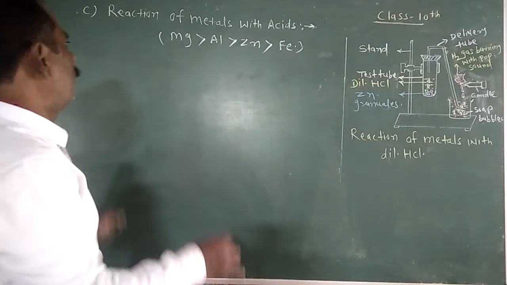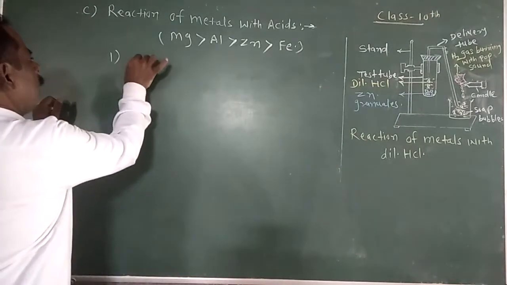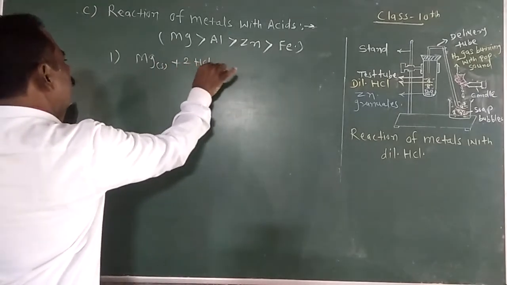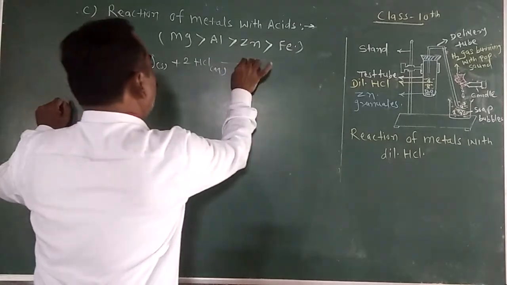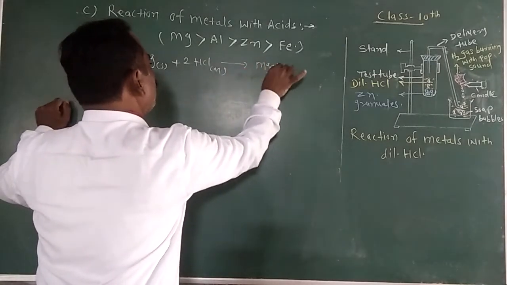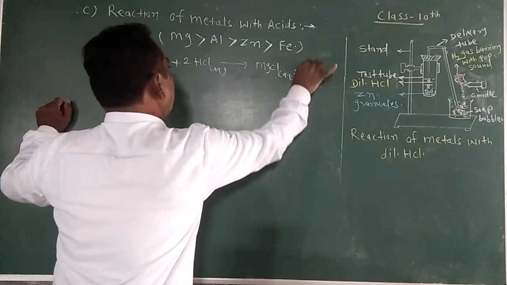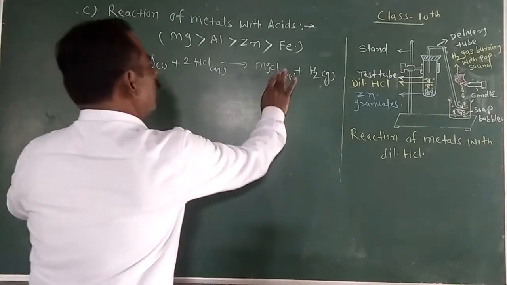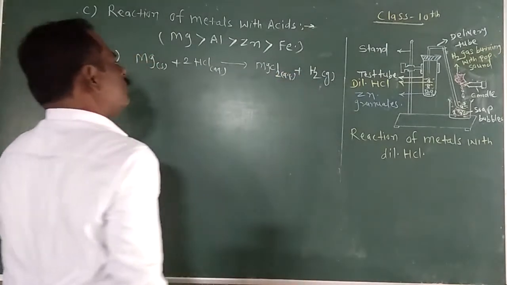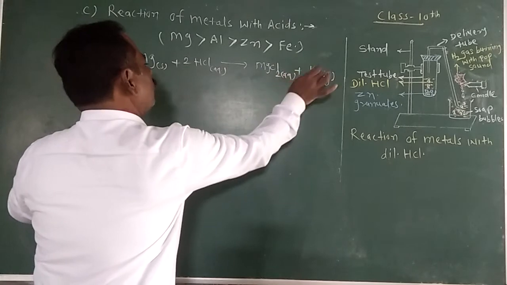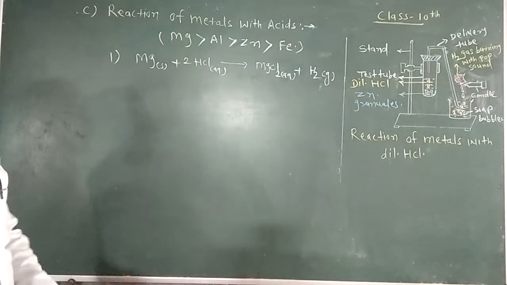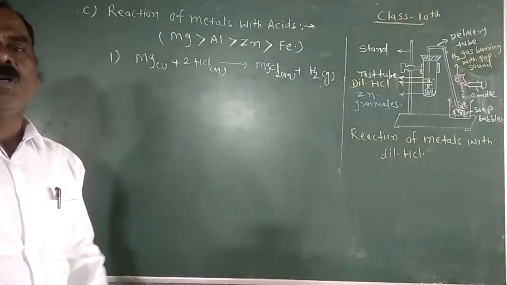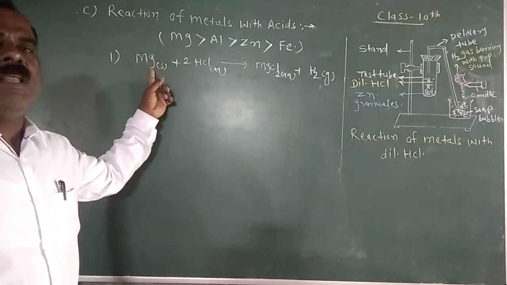For example, magnesium metal reacts with dilute hydrochloric acid to form magnesium chloride salt, and hydrogen gas is involved here. Here magnesium chloride forms, and which gas is involved? Hydrogen gas is involved. A large amount of hydrogen gas is liberated when magnesium reacts with acids. Remember one important point, because magnesium is highly reactive.